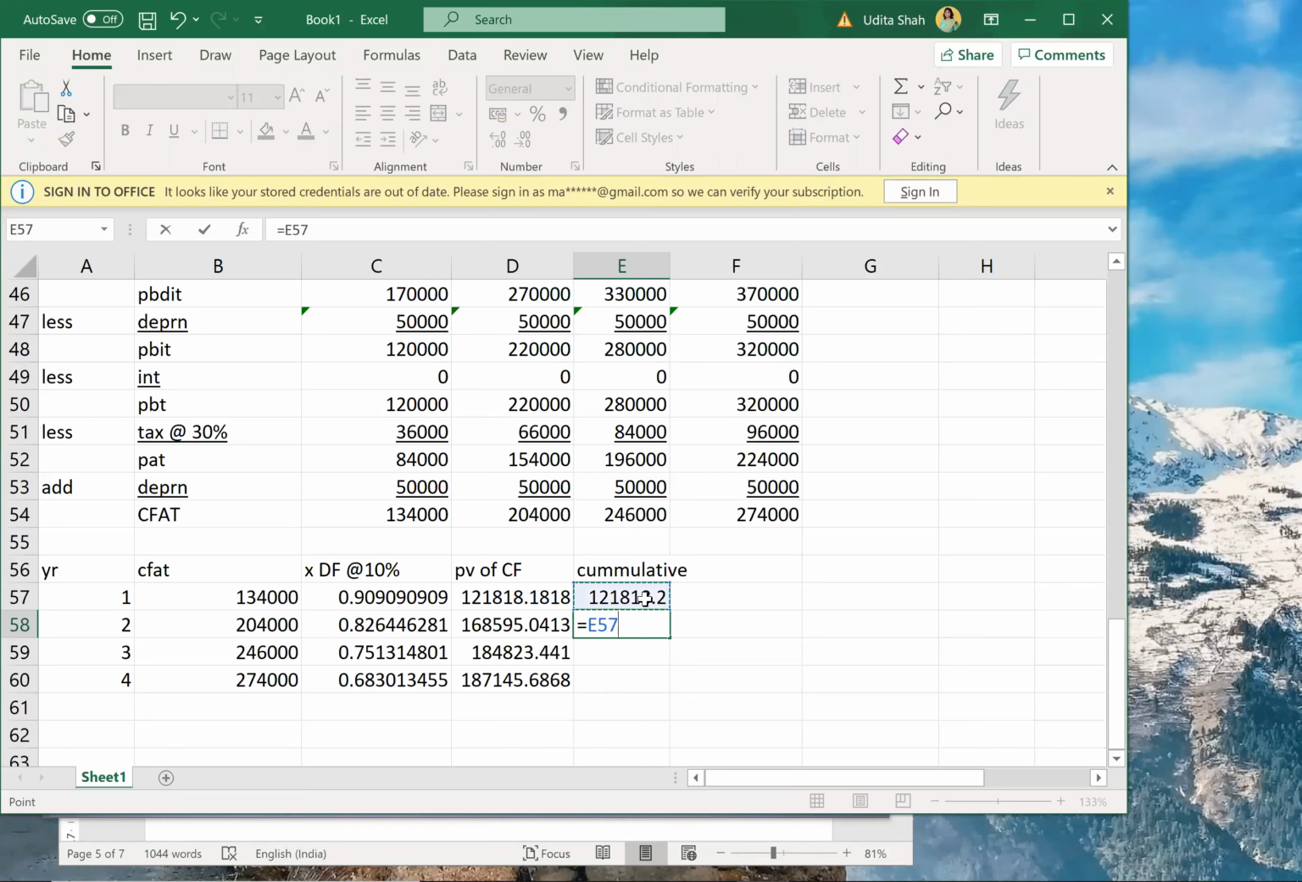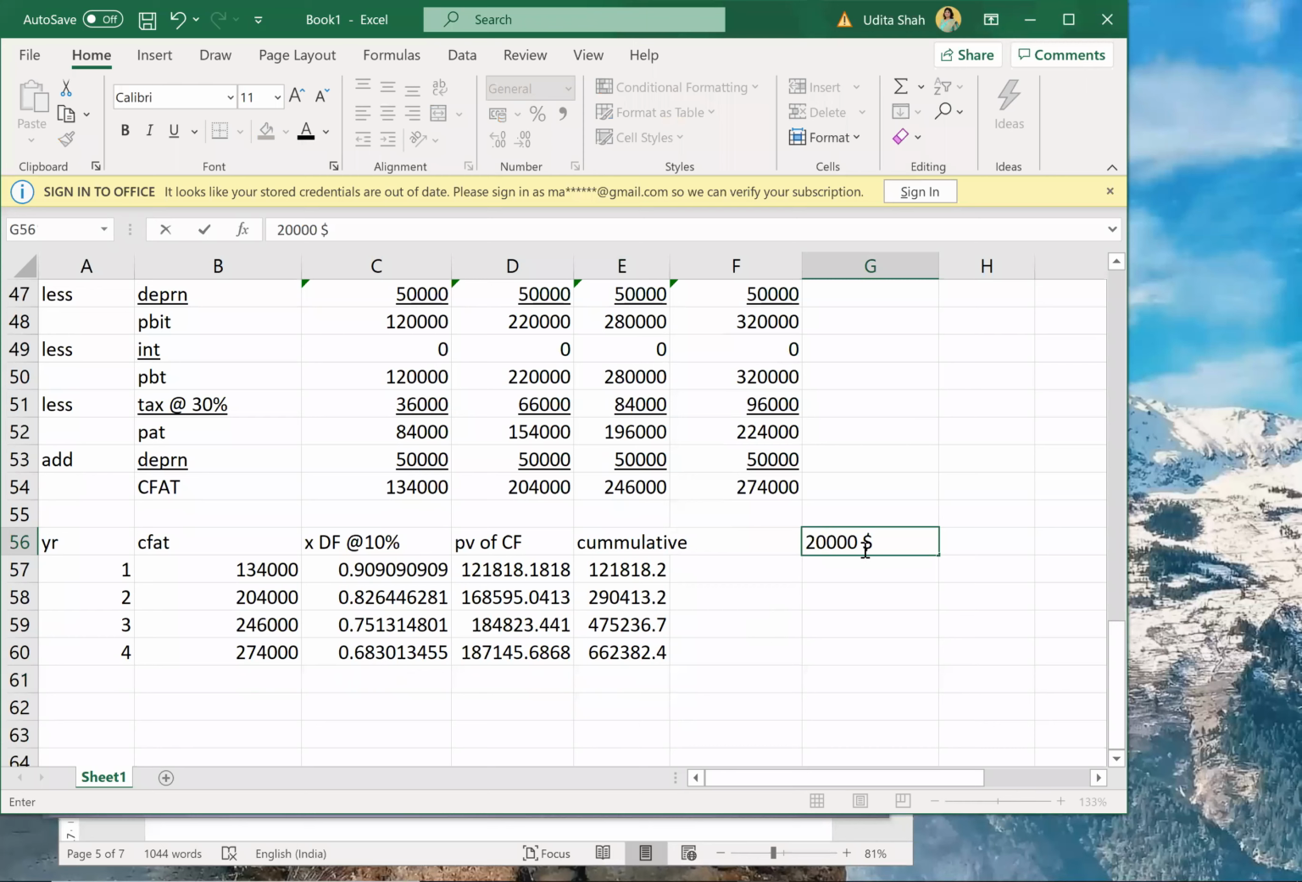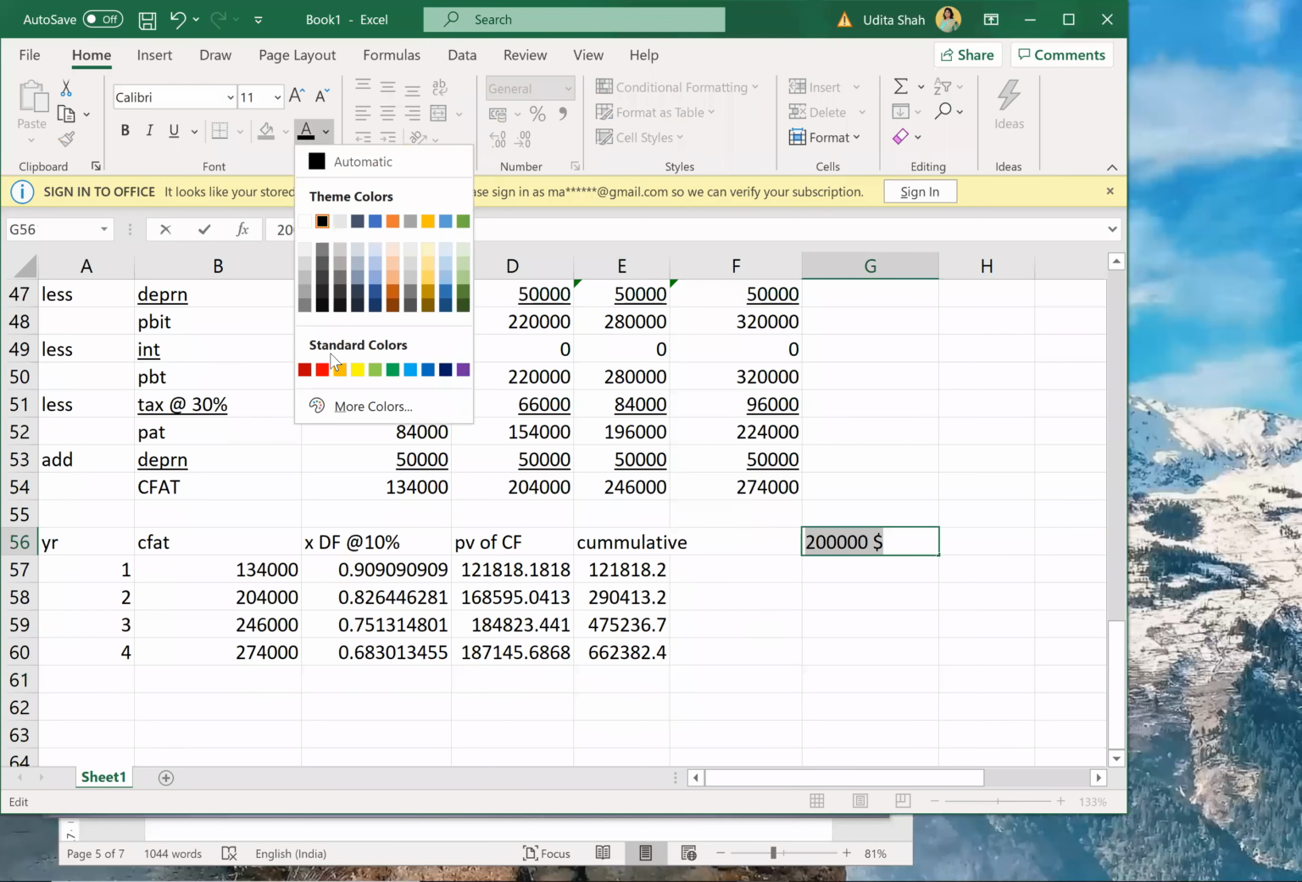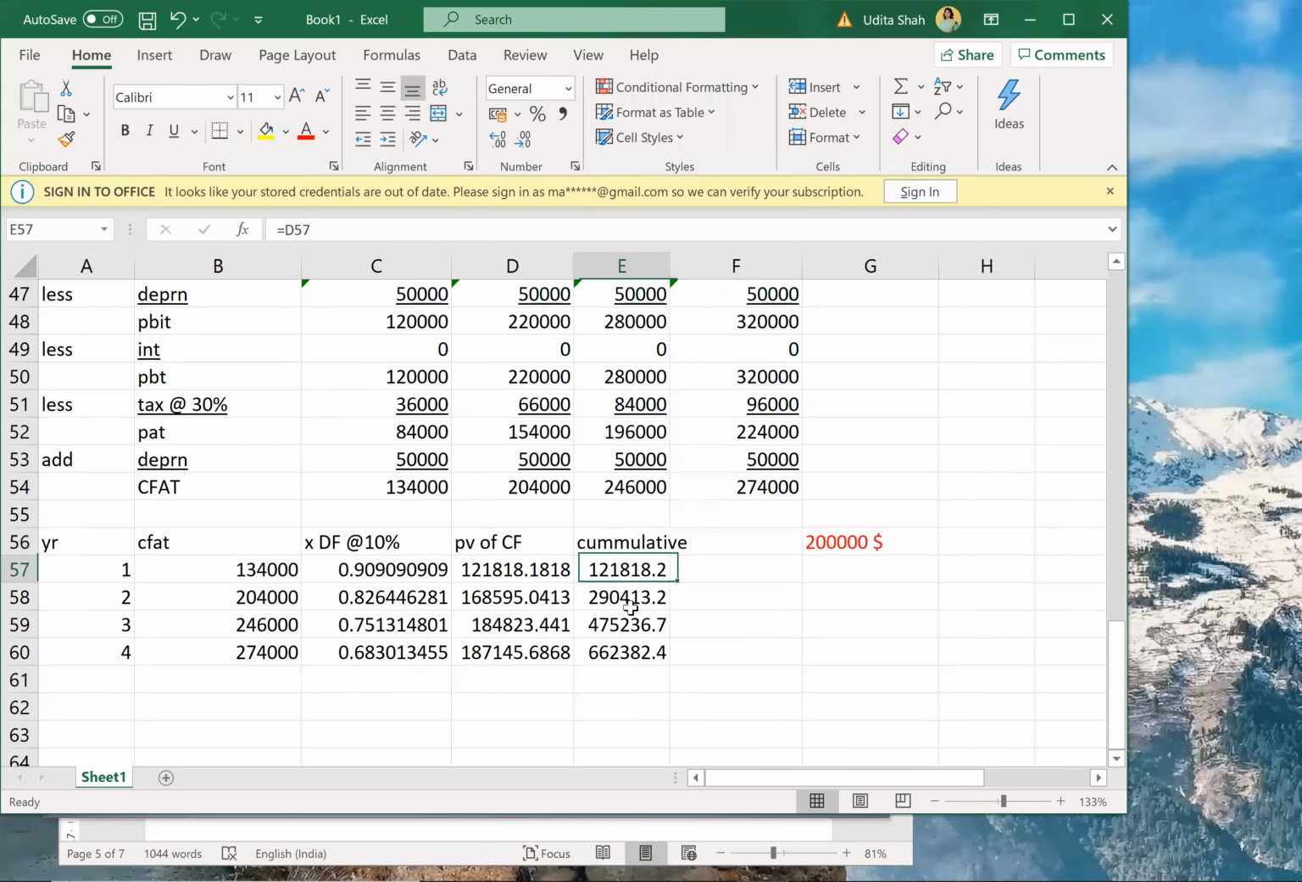So with this plus this amount. Okay, so how much did I want to recover? I wanted to recover $200,000. Correct. This is the amount I want to recover. So my $200,000 will be recovered between what? Between year 1 and year 2. Okay, so that will be what?